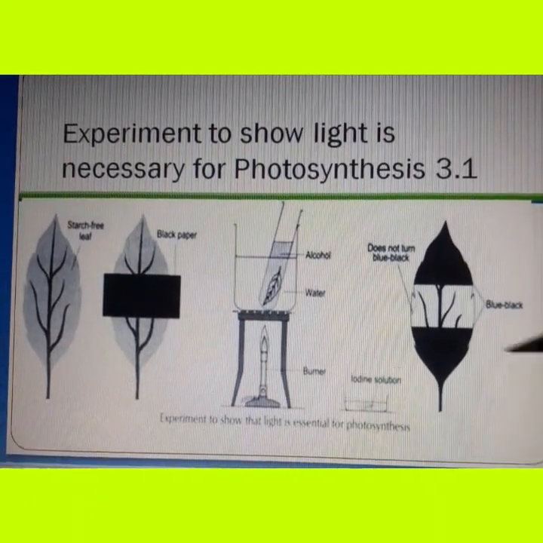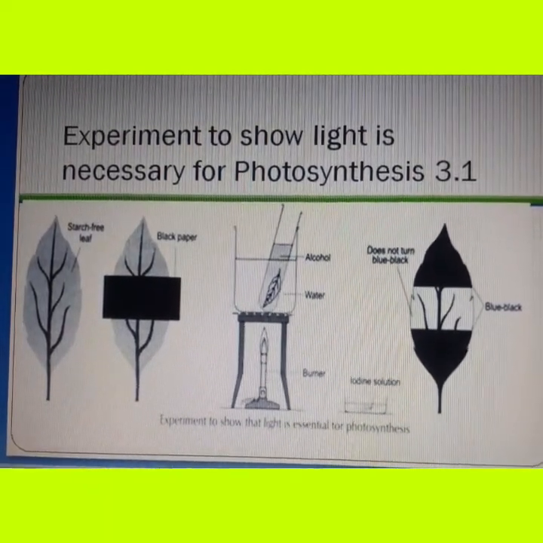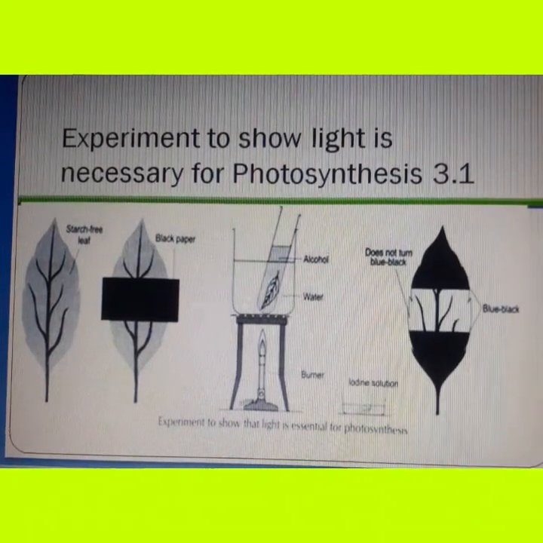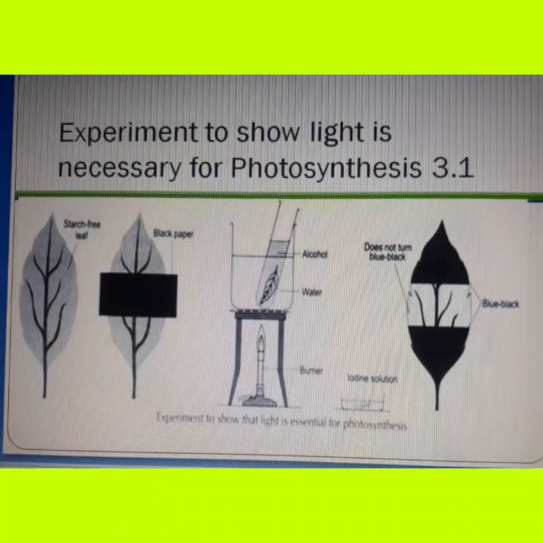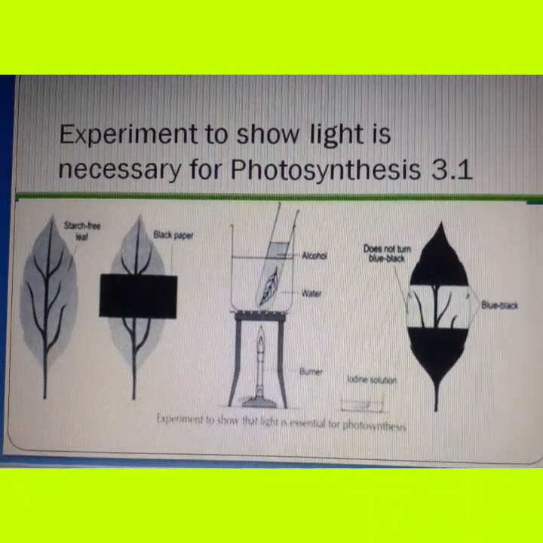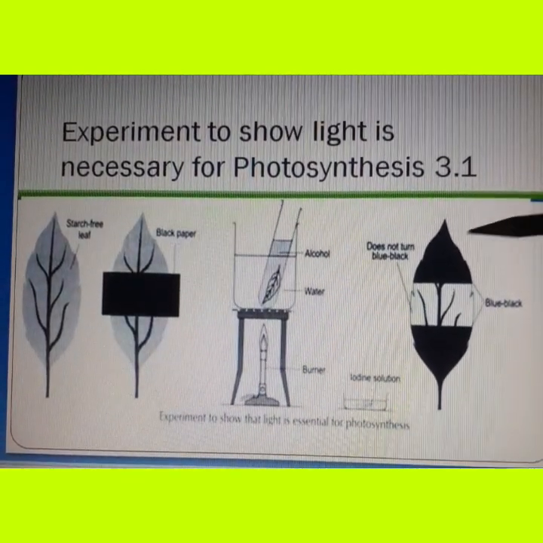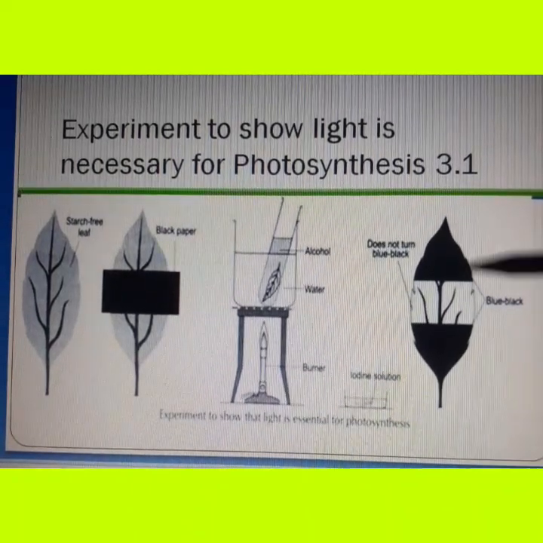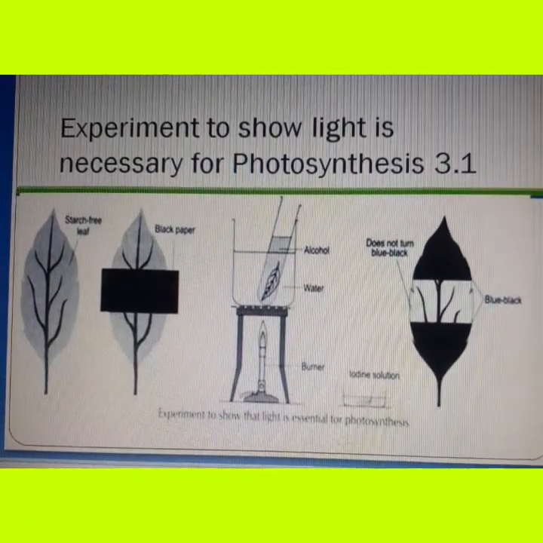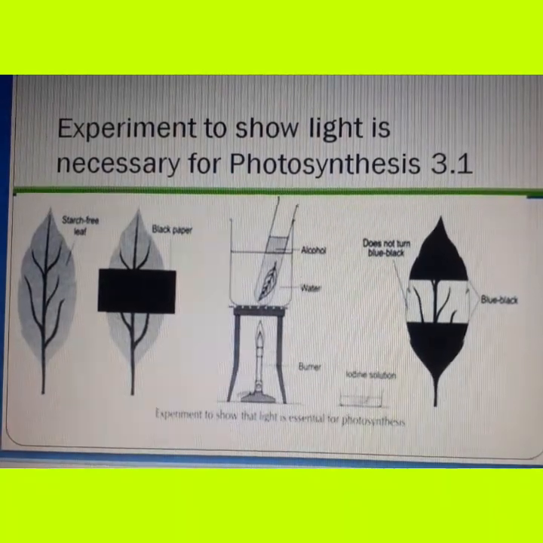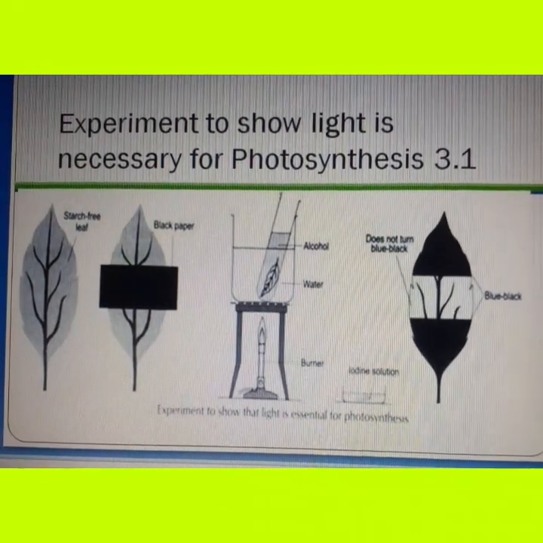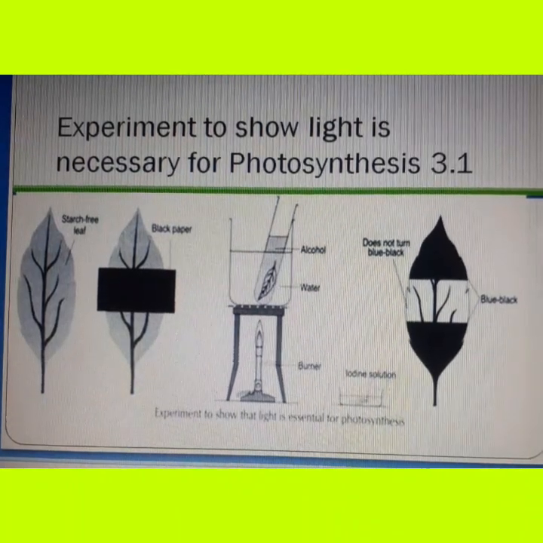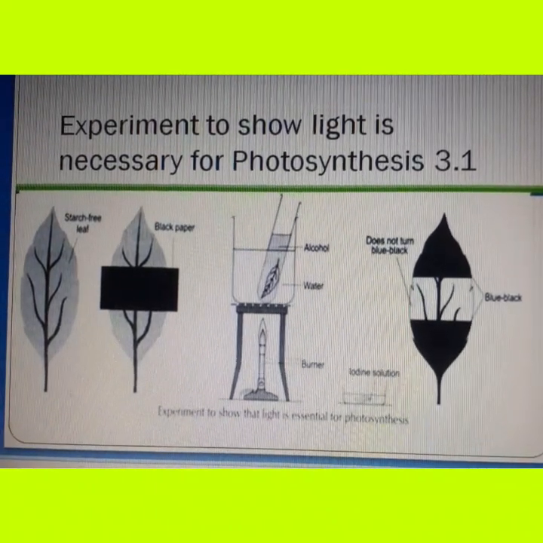And when we put a few drops of iodine on the leaf, the part of the leaf which was exposed to sunlight turns blue-black in color, and the part of the leaf which was covered with black strip of paper remains unchanged when we put a few drops of iodine.